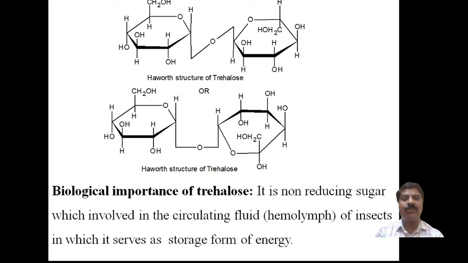This is an alpha linkage. Therefore, you have to remove the water molecule, and a glycosidic linkage will take place between the two alpha D glucose units at the 1 position. Or you can write it also as one group, and this one is exactly the reverse. You just have to turn this line over, so the lower part goes up and the upper part comes down.